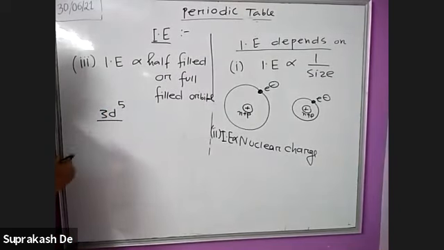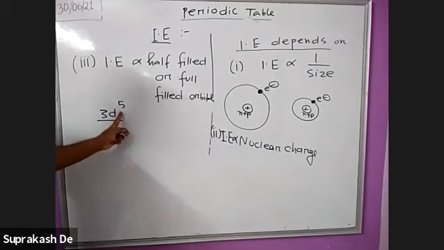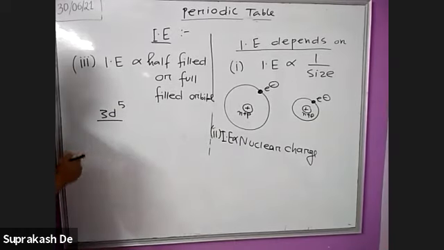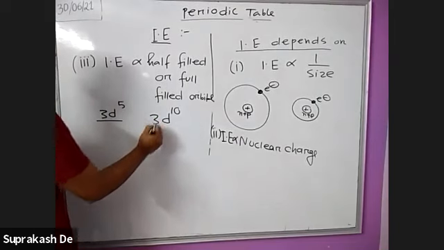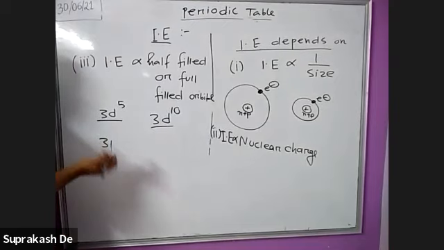This is the half-filled configuration. If you want to release one electron from the 3d5 configuration, it requires more energy. If I write 3d10, this is full-filled. Why only 3?